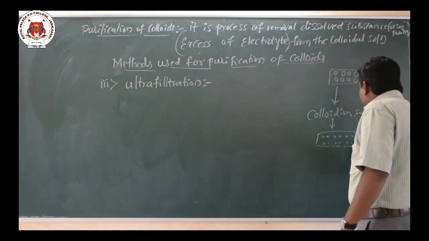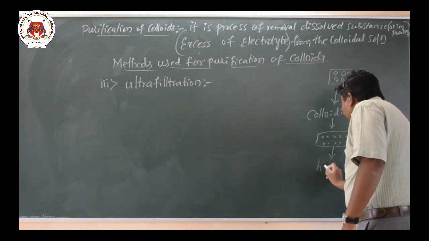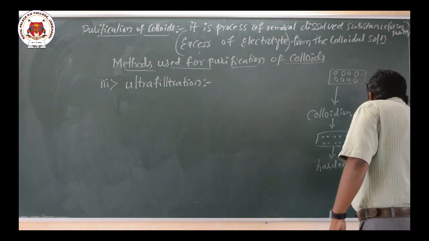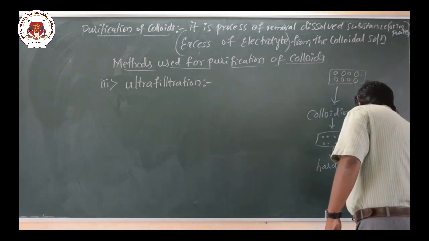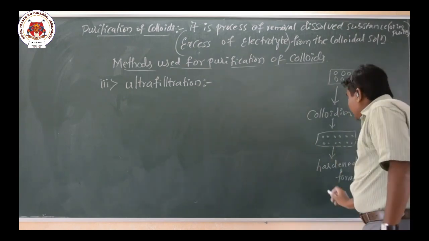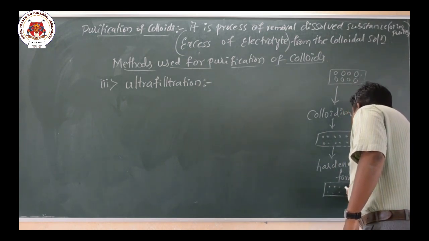This filter paper is again dipped into formaldehyde to get hardened. After this, on drying it, we will get an ultrafilter paper.